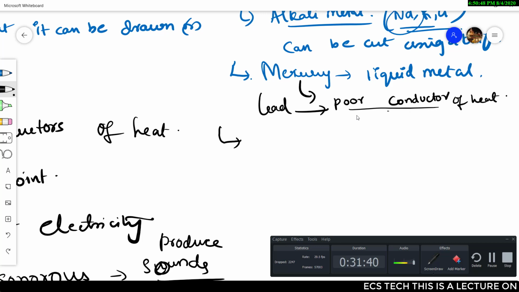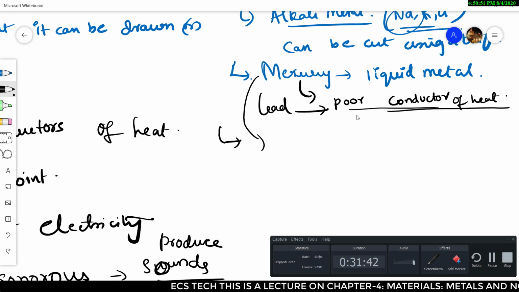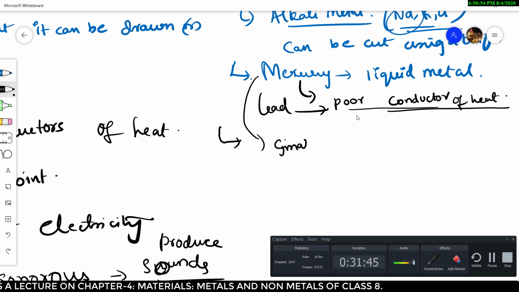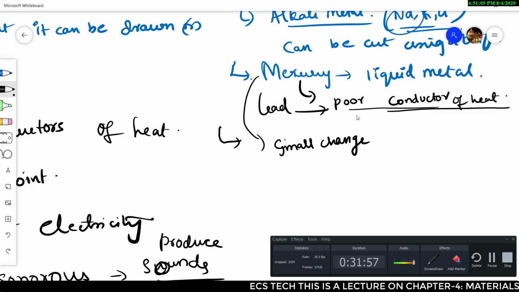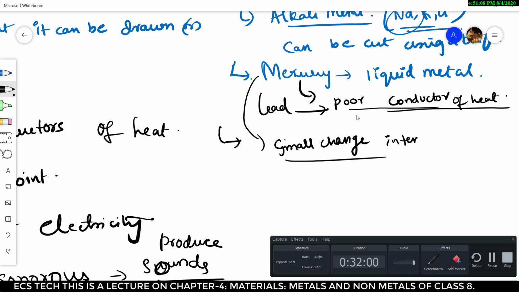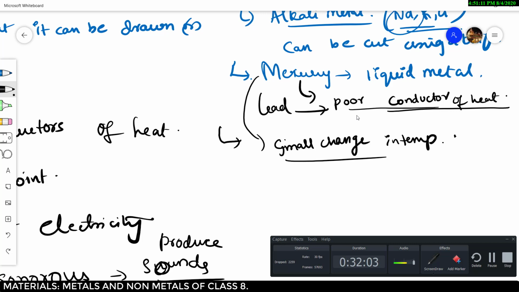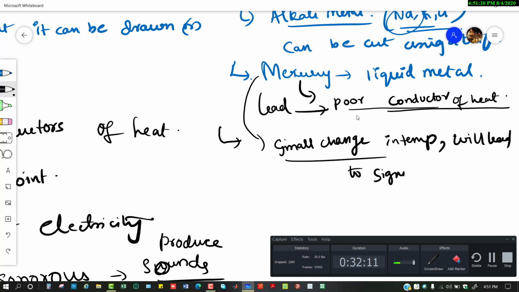If it is a poor conductor of heat, a small change in temperature will make it expand significantly, because we know that metals expand with temperature. A small change in temperature will lead to a significant change, a drastic change, in the expansion of mercury.